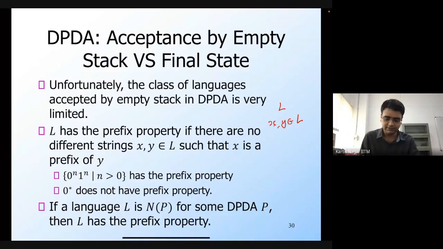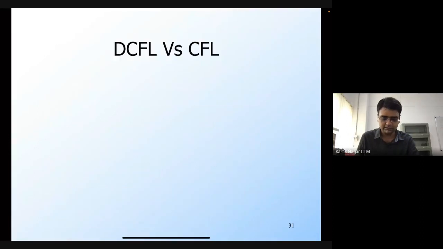Which means that for 0 star, which does not have the prefix property, you cannot have a DPDA which accepts it through the empty stack criterion. Okay.